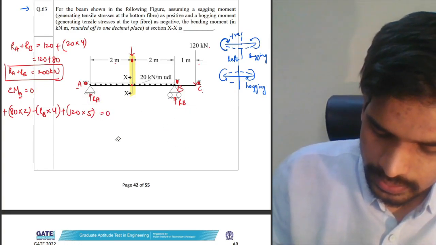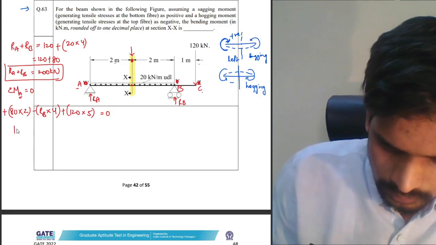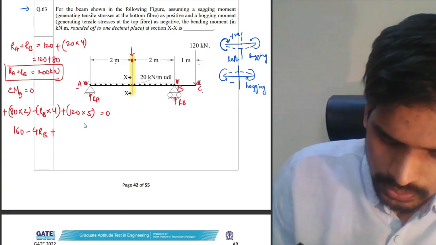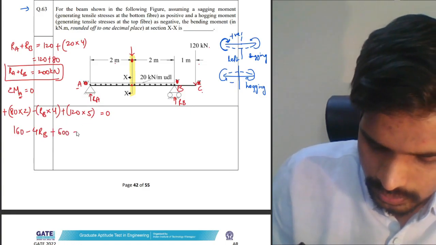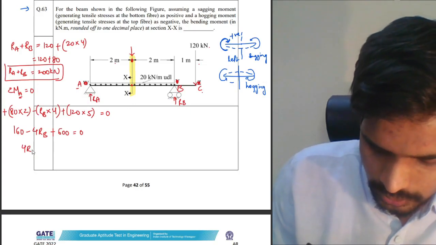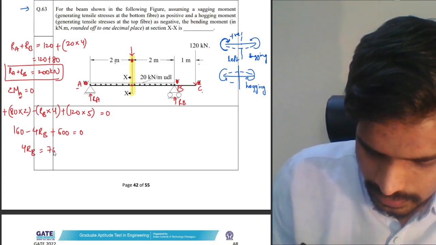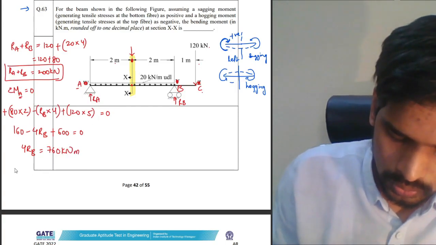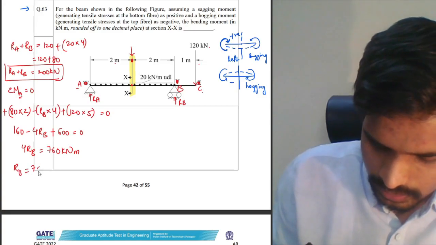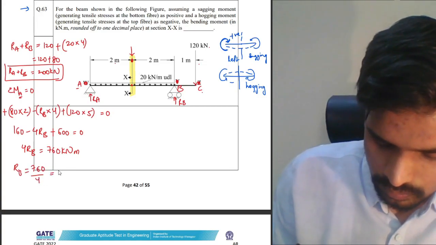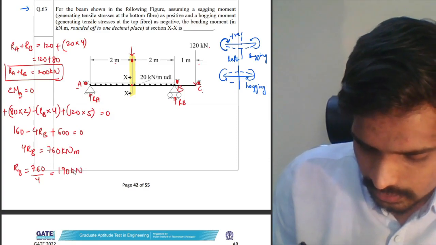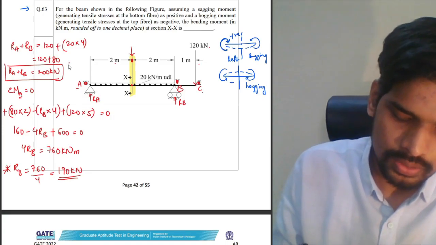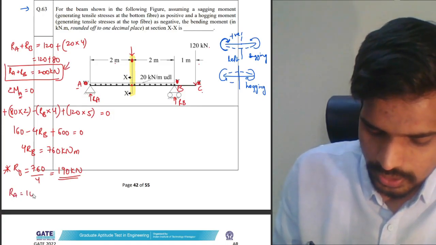Let me simplify this equilibrium equation. 160 minus 4 into RB plus 600 is equal to 0. So I'll get 4 into RB is equal to 760 kilonewton meter. Right? So RB is equal to 760 upon 4, which is 190 kilonewtons. That's the value of RB. Substituting that into this equation, I'll get RA is equal to 10 kilonewton.